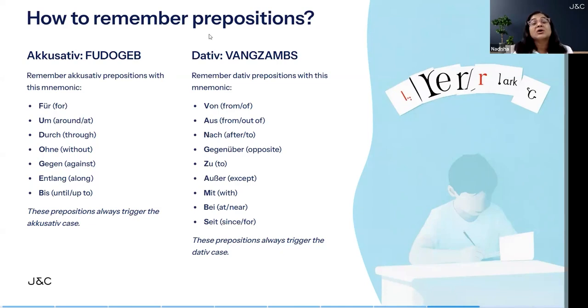Next is dative. To remember dative prepositions, always remember the word VANGSAMBS. V is for von, A is aus, N is nach, G is gegenüber, Z is zu, A is außer, M is mit, B is bei, S is seit. Von is from or of, aus is from or out of, nach is after or to, gegenüber is opposite, zu is to, außer is except, mit is with, bei is at or near, and seit is since or for.